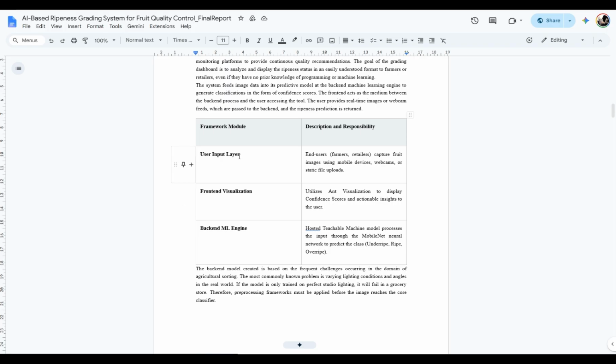First is the user input layer, where end users capture a food image using a mobile device, webcam, or static file upload. Second is the front-end visualization, which displays the confidence score and actionable insight. Finally, the back-end machine learning engine, where our hosted Teachable Machine model processes the input through the MobileNet neural network to predict whether the fruit is underripe, ripe, or overripe.